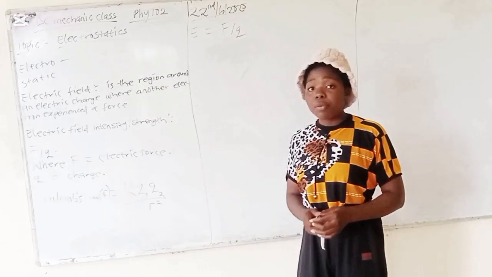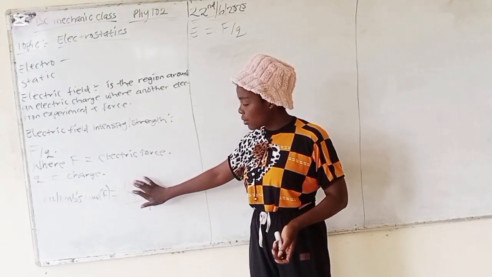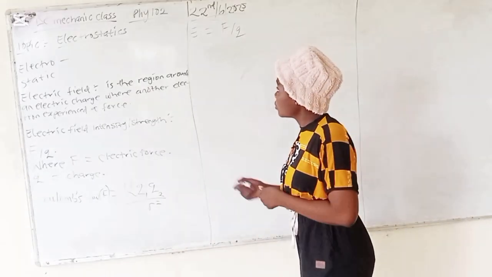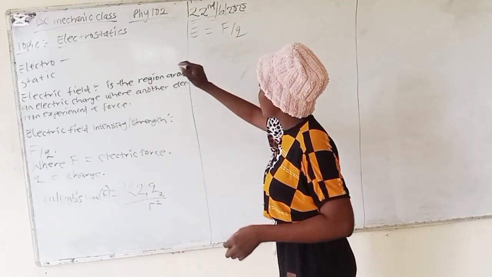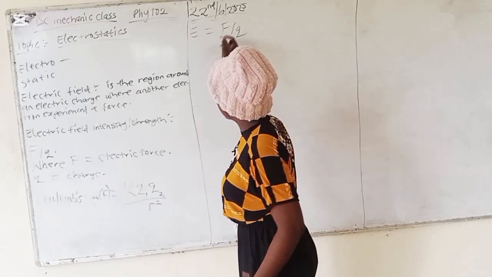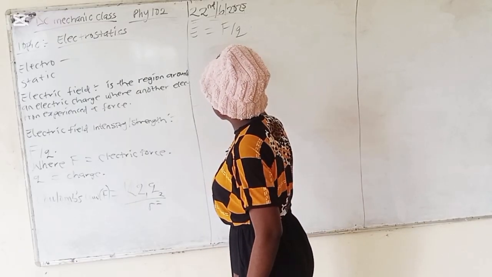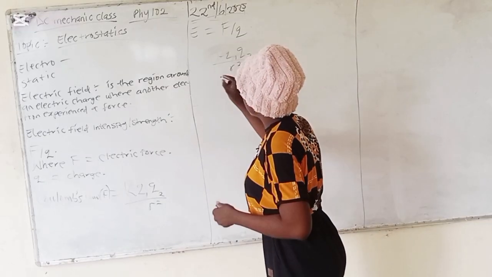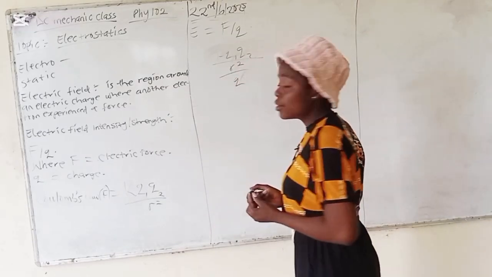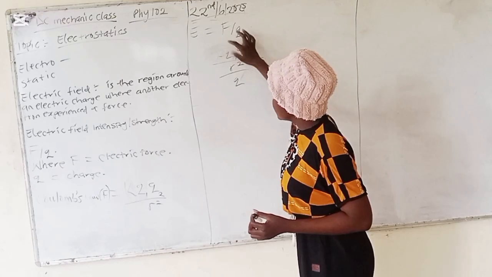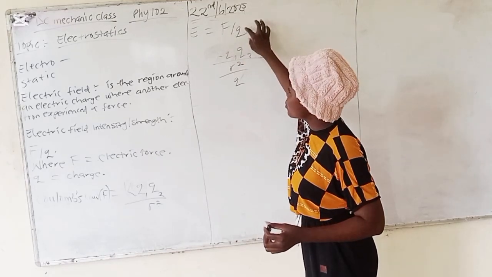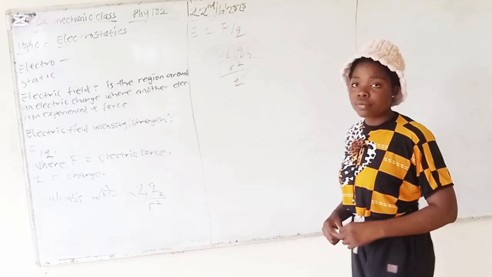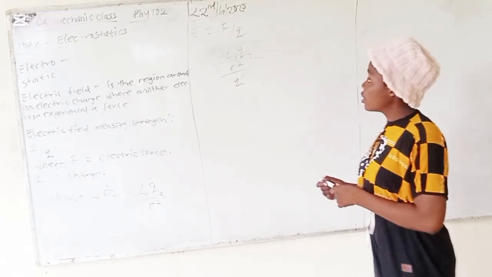If we are removing a proportionality sign, you have to introduce a constant. That's the constant K. So now we have F, which is K Q1 Q2, divided by Q. Do you understand? Because we are having a division sign, it's going to divide by another charge, which is this Q. So how are we going to solve from here?